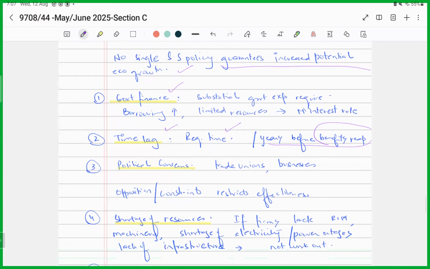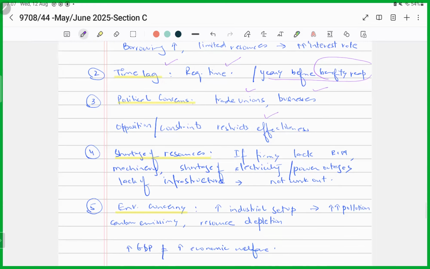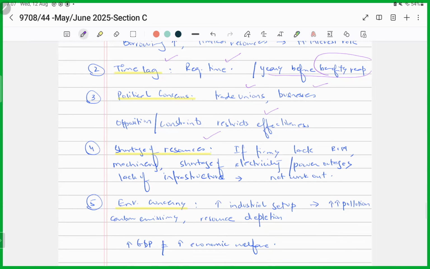What about political concerns? Yes, there might be political constraints. There might be opposition from the trade unions or the businesses or political parties, right? They might oppose these policies and they might resist. So theoretically, they might be more effective, but politically, they might not be that feasible. Shortage of resources is another area of concern. If firms are facing shortages of electricity, frequent power outages, or if there is a lack of infrastructure, then these supply side policies might not work.